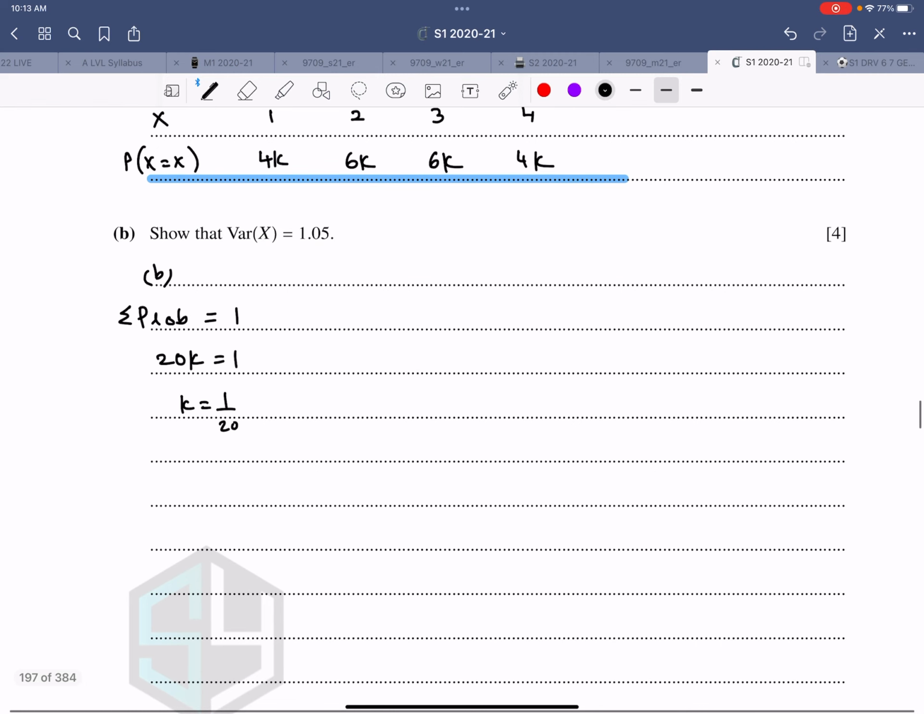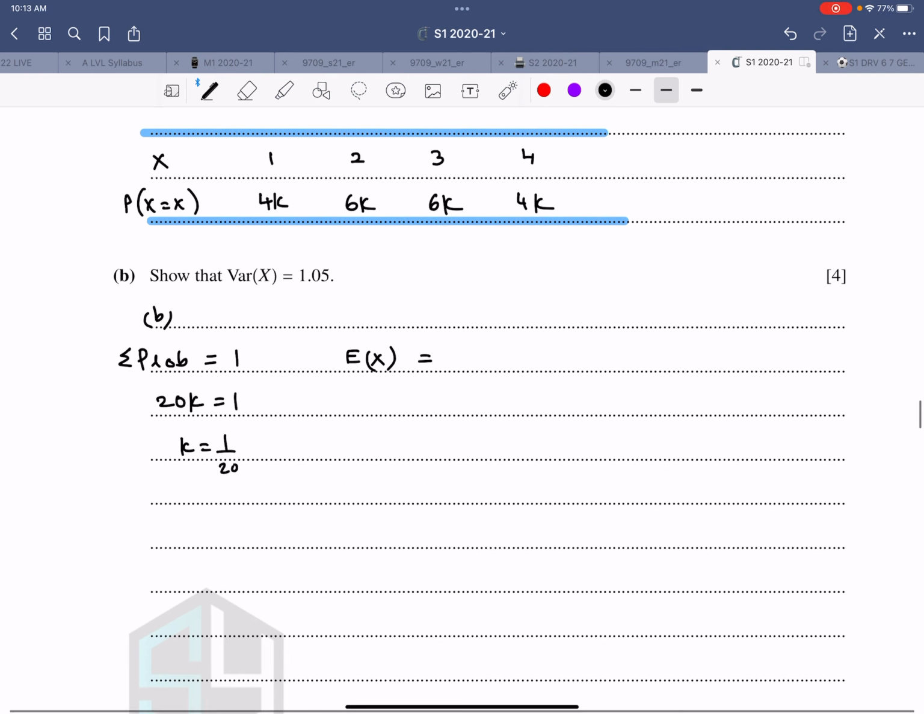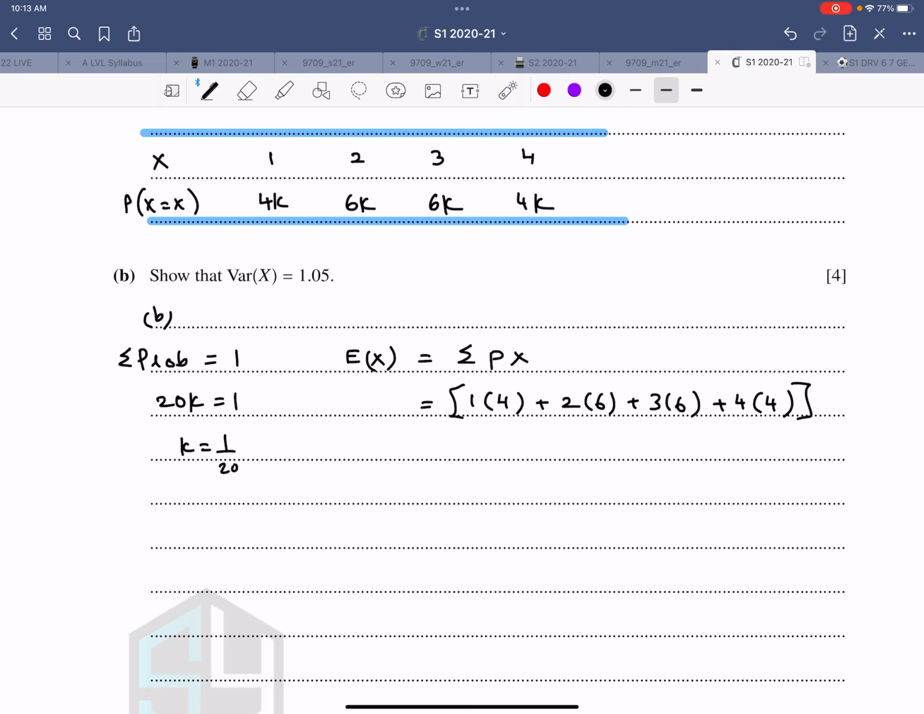Now they are asking for variance, but before that we need to calculate what is expectation of x. So therefore expectation of x is sigma px. That is multiply each number by its corresponding probability. 1 into 4, 2 into 6, 3 into 6, 4 into 4, and don't forget to multiply everything. I've taken k common out. So k is like this.